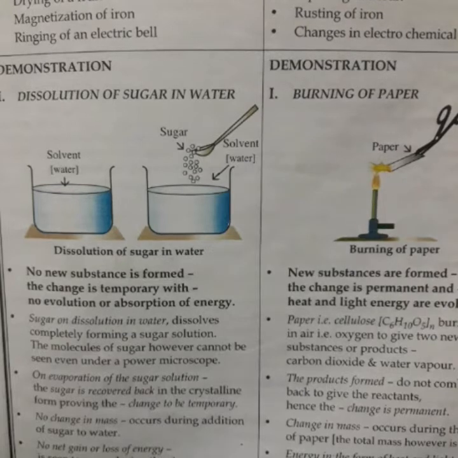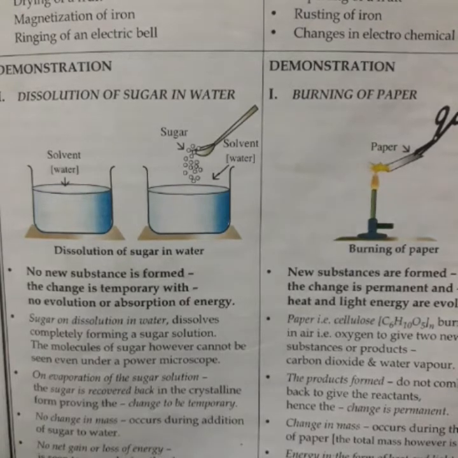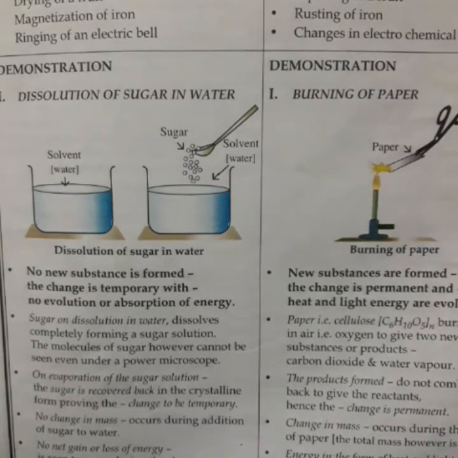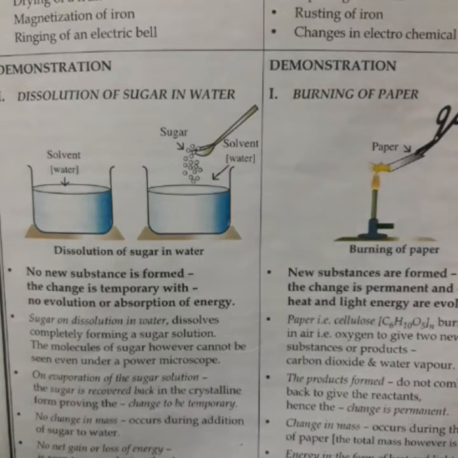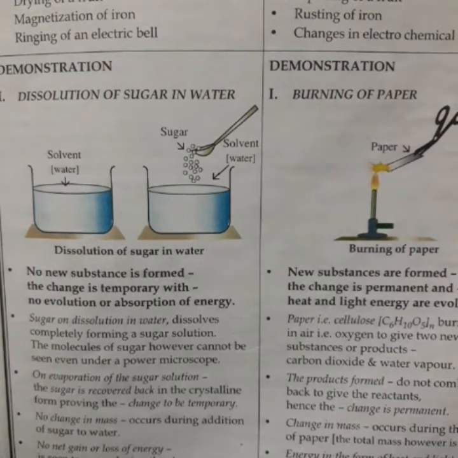But there is no change in the chemical composition of the substance, because ice, water and steam are the same chemical substance, that is dihydrogen oxide. This is the chemical name of water, dihydrogen oxide, which is composed of what? Two atoms of hydrogen and one atom of oxygen.